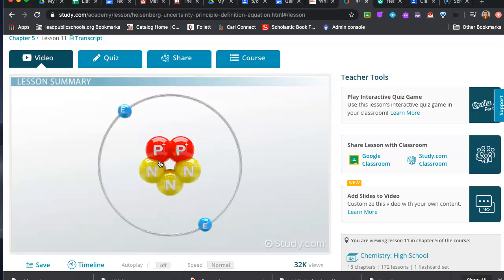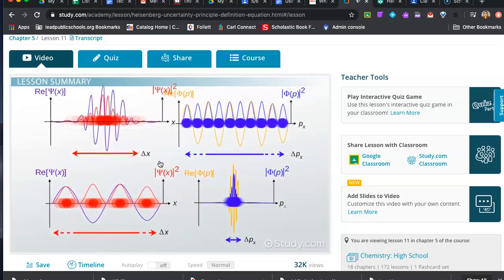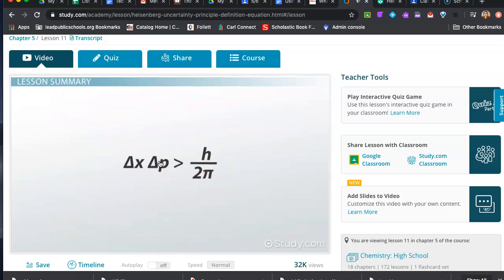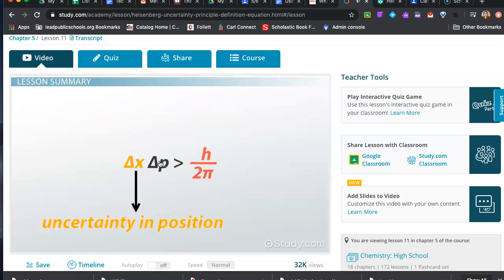If we are trying to measure both position and momentum, we are measuring the two contradictory behaviors of the matter, which creates the uncertainty in measurement. We learned that the uncertainty between position and momentum is defined by the uncertainty equation. This equation provides the limit of how well we can simultaneously know the position and momentum of a particle with certainty as the Planck constant over 2 times pi. This provides a mathematical definition to describe the fact that the better we know the position of a nanoscopic particle, the less we know the momentum with certainty, and vice versa.